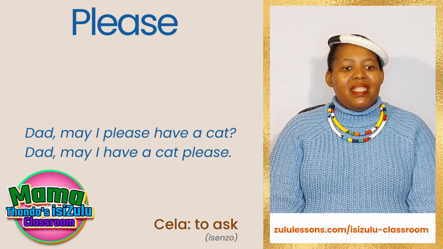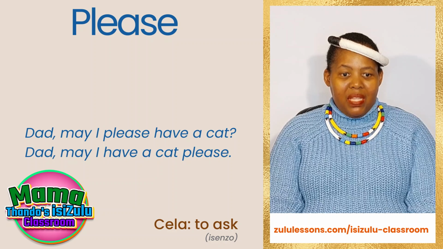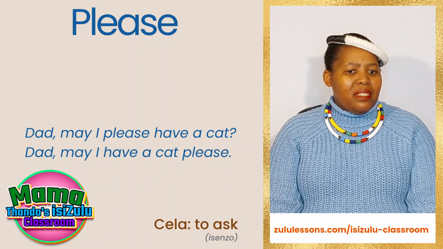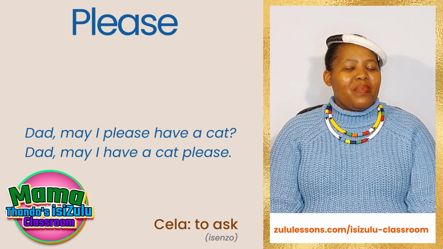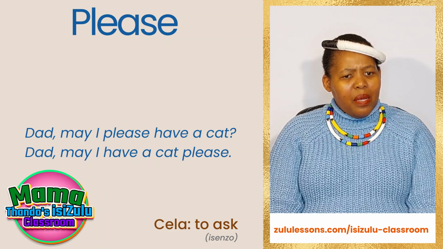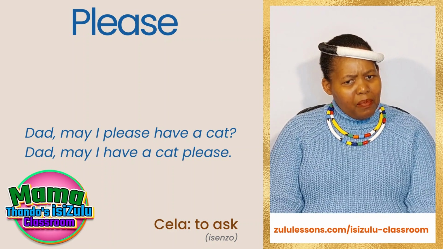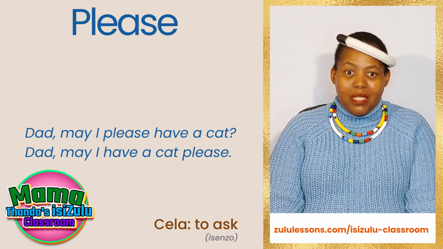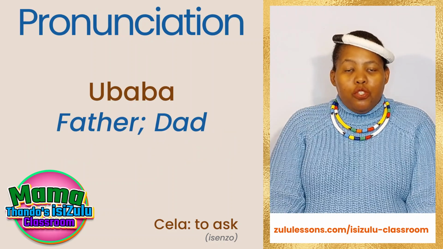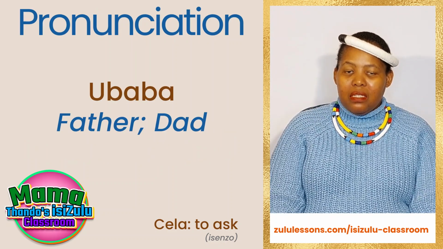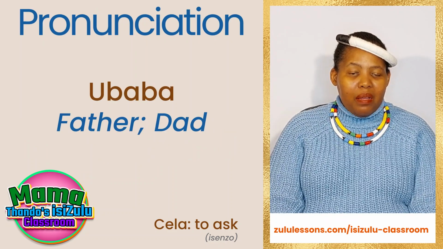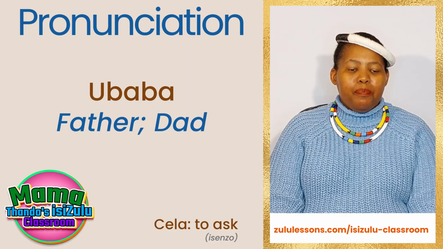If we are asking Dad for a cat, let's say Dad in our sentence, like this. Dad, may I please have a cat? Or Dad, may I have a cat, please? Now, Mngani, you know this one. Dad in isiZulu is ubaba, father, ubaba.